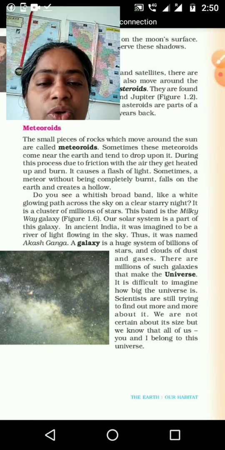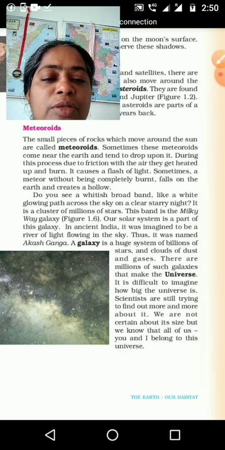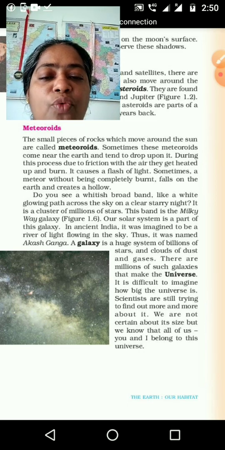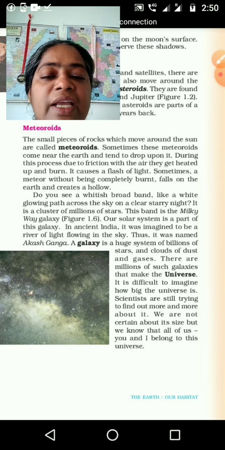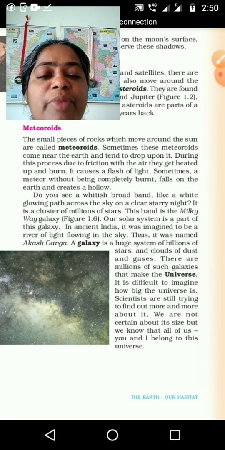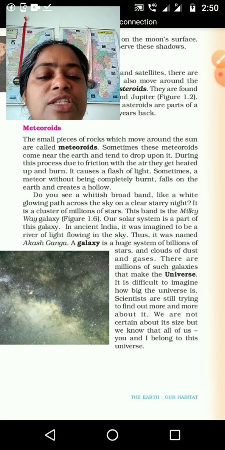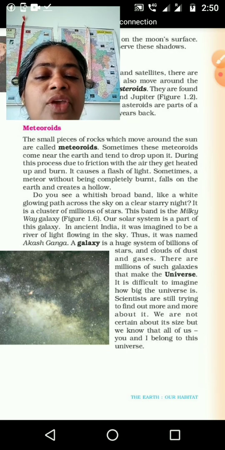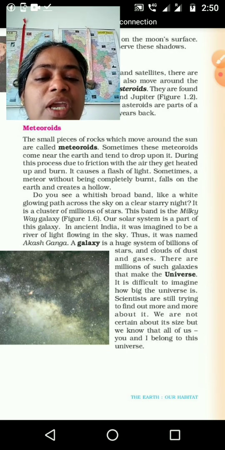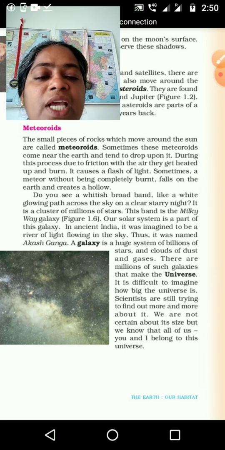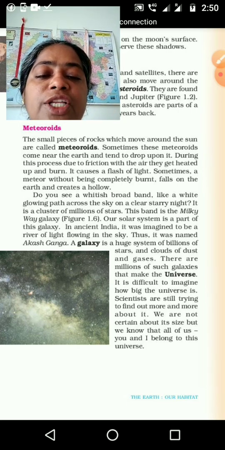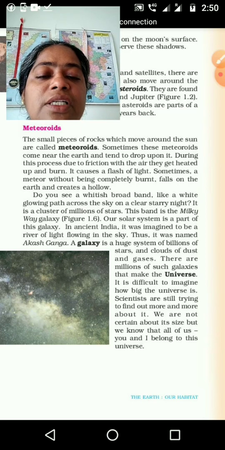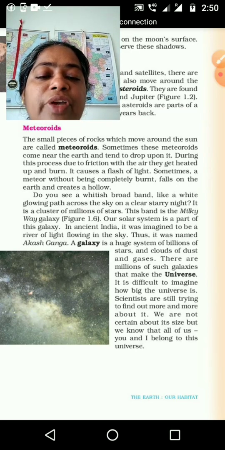And do you see a whitish broad band, like a white glowing path across the sky on a clear starry night? It is a cluster of millions of stars, and this band is the Milky Way galaxy. When we look from Earth, we see a group of things moving, or just crossing the sky, like that we feel.